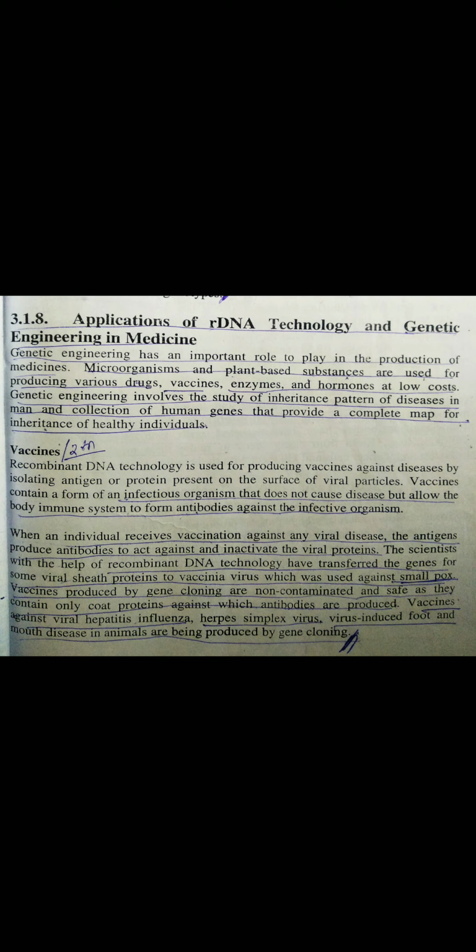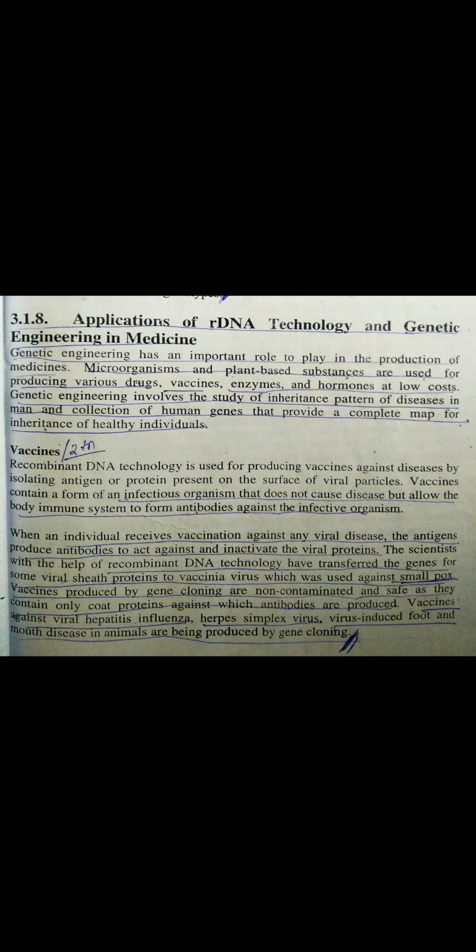So, rDNA technology is used to produce vaccines against disease by isolating antigens or proteins which are present on the surface of viral particles. Our body has normal particles, but if we are infected by any virus, the particles are viral.